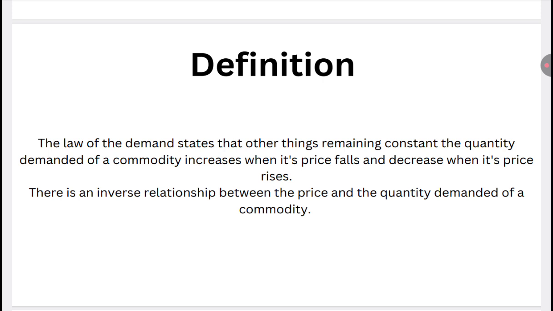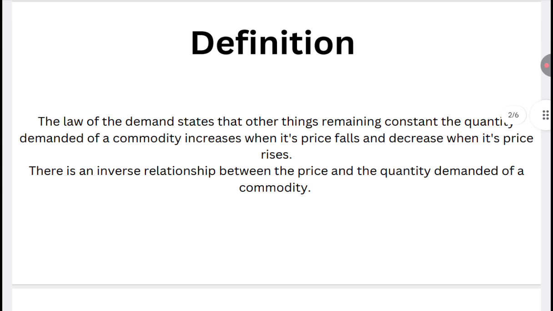In future, it might happen that the price of chocolate rises to 30, 40 or 50. In that case, the consumer will start demanding less, like he would be demanding only 10 chocolates if the price rises to 40 or 50. So like this, the price is affecting the demand.